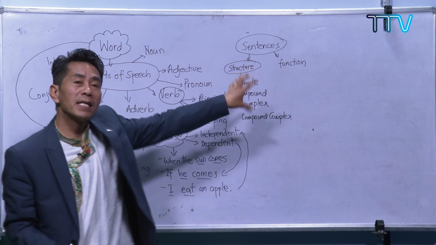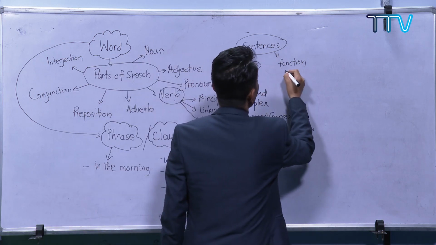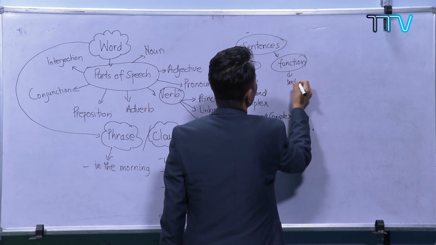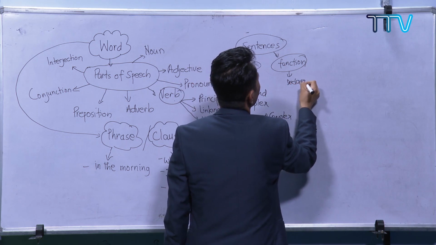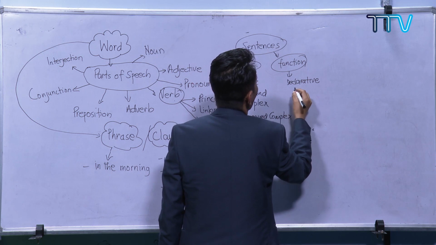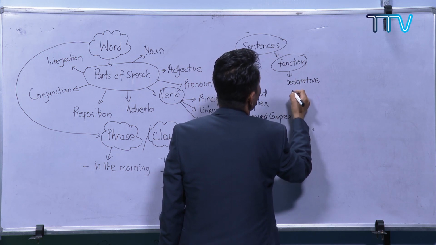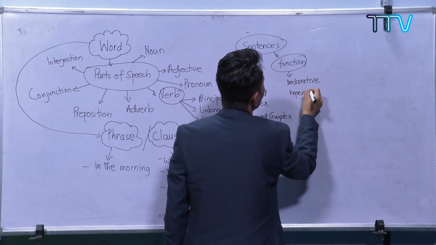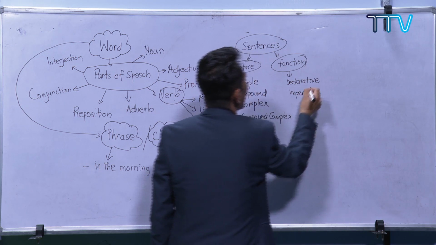And on the basis of function, you remember, what are these? We have declarative, we have imperative sentences, where we give some kind of command.